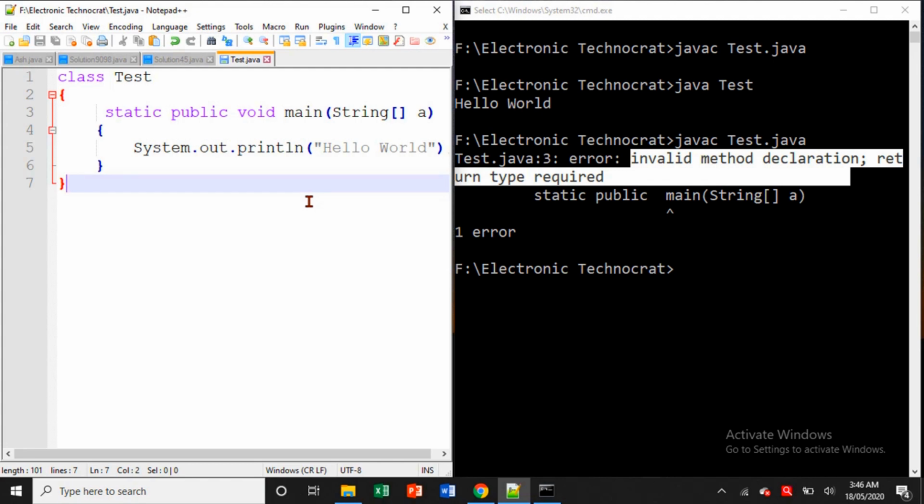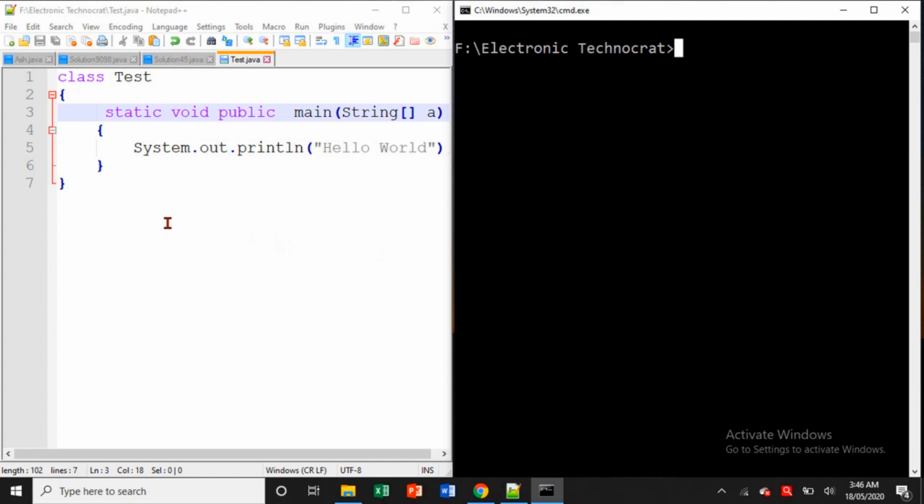So next is, what if I write this void here? Now what will happen? Whether this program will compile or it will throw some compile time error. Think again from the compiler's point of view. So let's compile this.